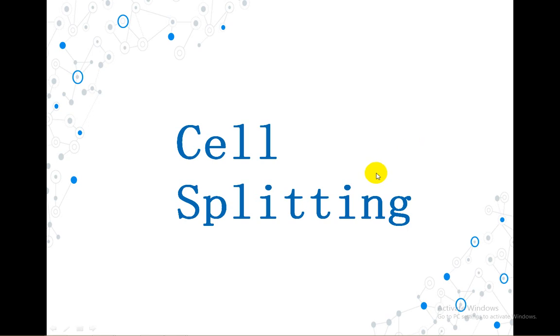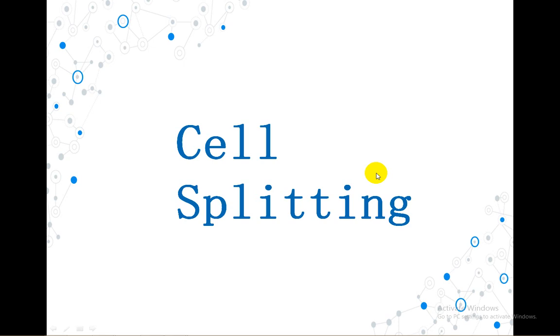I am conducting the subject wireless communication and my today's topic is cell splitting. What do you mean by cell splitting in communication? Cell splitting is the process of subdividing a congested cell into smaller cells, each with its own base station and a corresponding reduction in the antenna height and transmitter power.